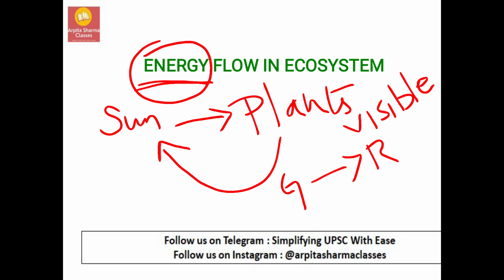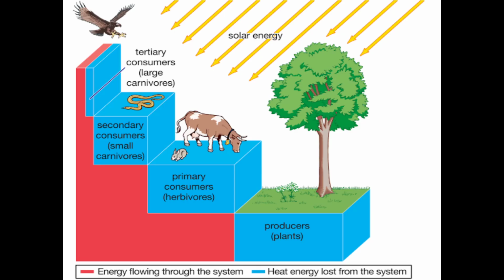Now let us see how this energy will flow in our ecosystem. As we all know, there are different trophic levels in our ecosystem. First are the producers, then consumers, and then the higher level consumers. Now there is solar energy, the photosynthetically active radiation that the plant consumes to prepare food.